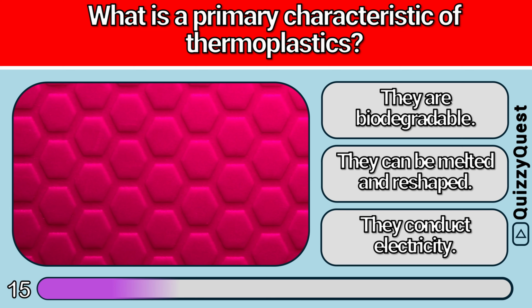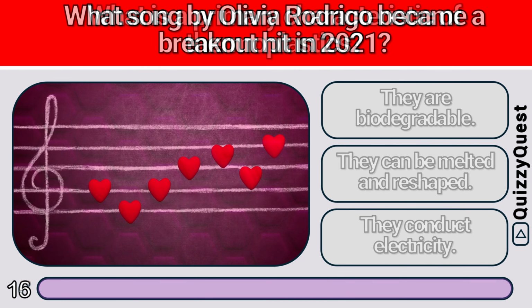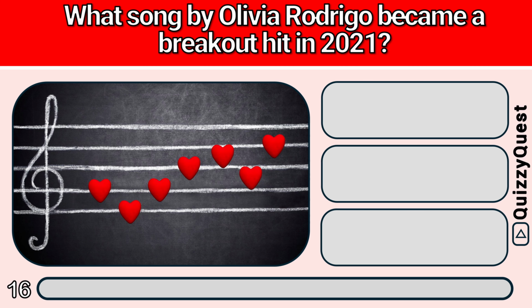Is it A. They are biodegradable, B. They can be melted and reshaped, or C. They conduct electricity? It is B. They can be melted and reshaped. What song by Olivia Rodrigo became a breakout hit in 2021?